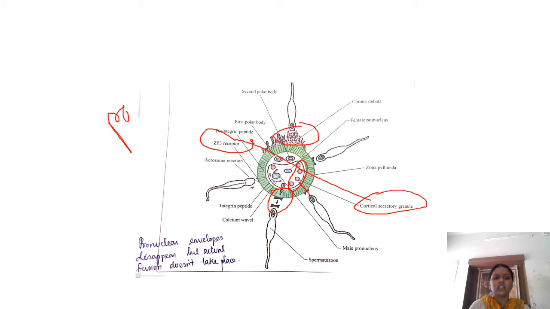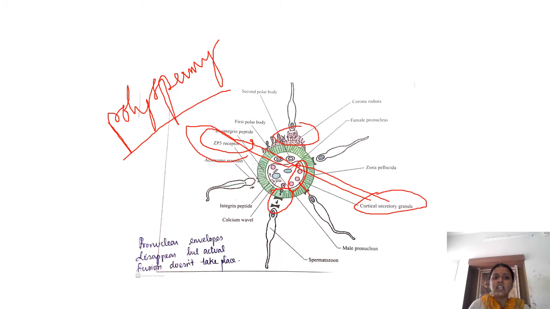That is, it is preventing polyspermy. So the aggregation of the cortical granules after fertilization is going to disintegrate the ZP3 receptor, which is the key to enter the ovum. So none of the other sperms can enter the ovum.